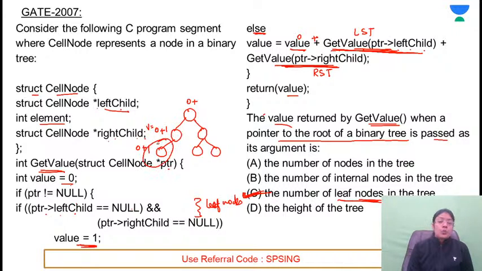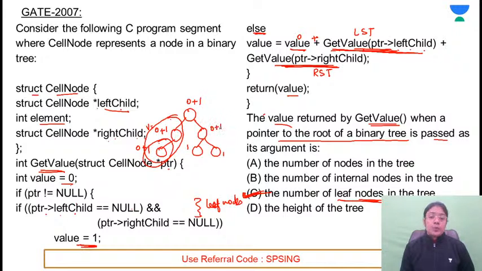In the left subtree, one leaf node is there. Right subtree does not exist. Right pointer is not equal to null, so it won't return anything. So this is going to return one value here. In the left subtree, total one leaf node is there. Similarly, you can count the leaf nodes. Left pointer is equal to null, right pointer is equal to null. So it will be returning the value as 1, 1.